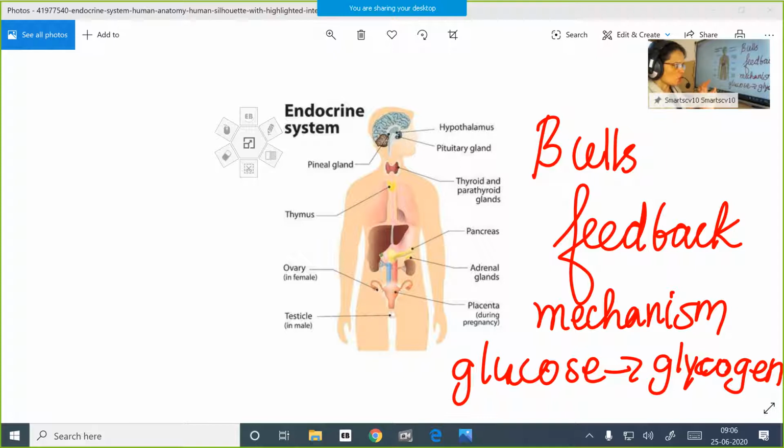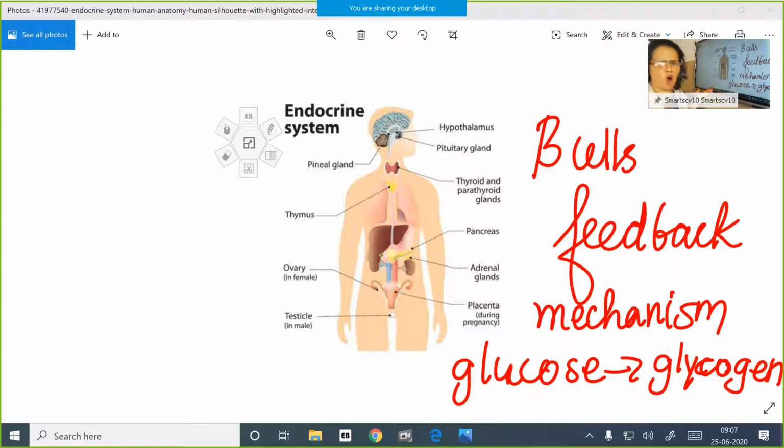So when the glucose level reaches the normal level, the insulin secretion will be reduced by the beta cells of the pancreas. So this is how the feedback mechanism controls the amount as well as the timing of the hormone secreted.